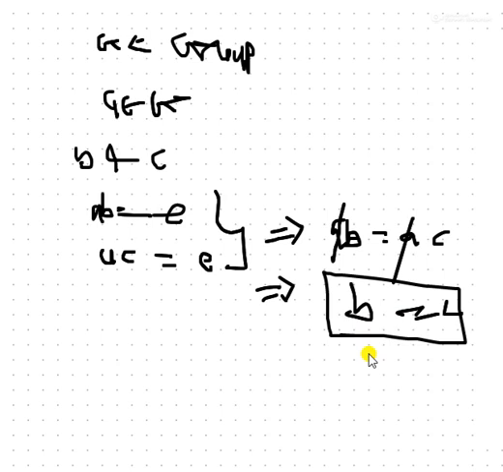So from these three theorems, what do we get? After these three theorems we get three properties.